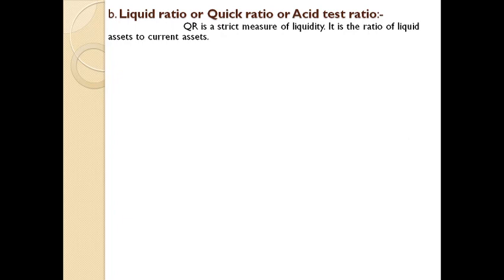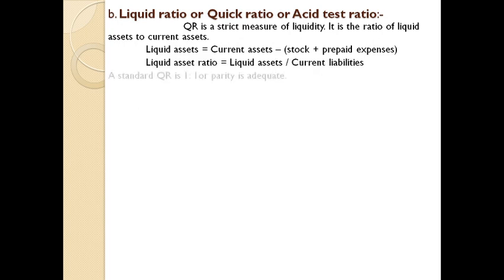When stock and prepaid expenses are deducted from current assets, you will get liquid assets. The balance items of current assets are called liquid assets or quick assets. The equation for finding out liquid ratio is liquid assets divided by current liabilities.